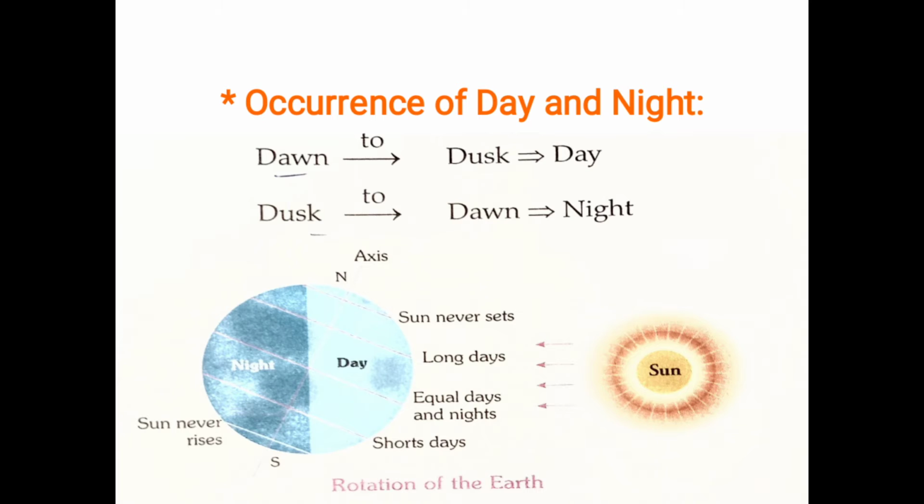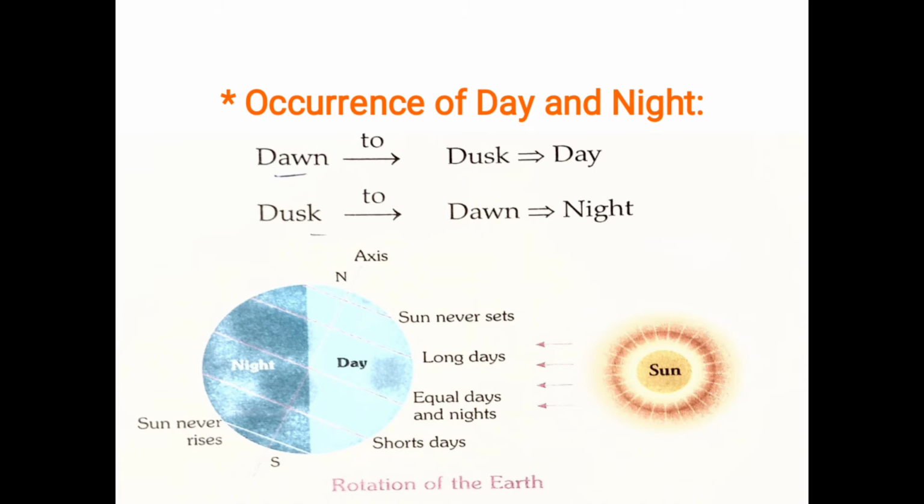You can see this picture, it's showing the occurrence of day and night. The occurrence of day and night is a continuous process. The sun is the only source of light and heat on the earth. Since the earth is spherical in shape, only that half of its surface which is facing the sun will be lit up by the sun's rays. Children, look at the picture.